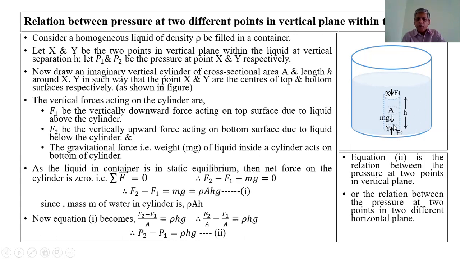It is a vertically upward force due to the liquid below this bottom surface. And the third force is the weight of the liquid column inside this vertical cylinder. That weight is mg, acting vertically downward.